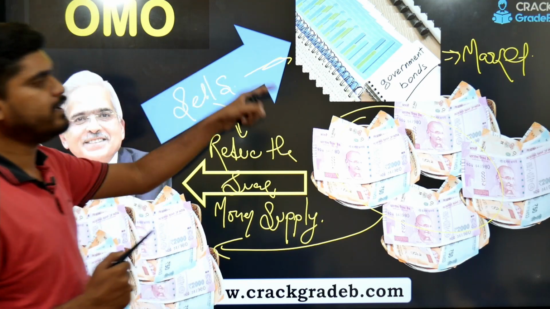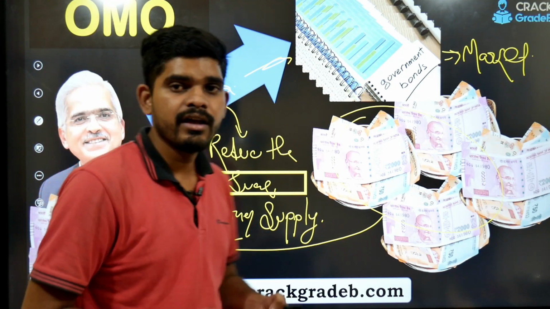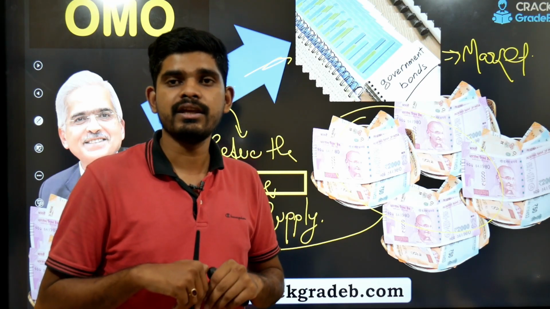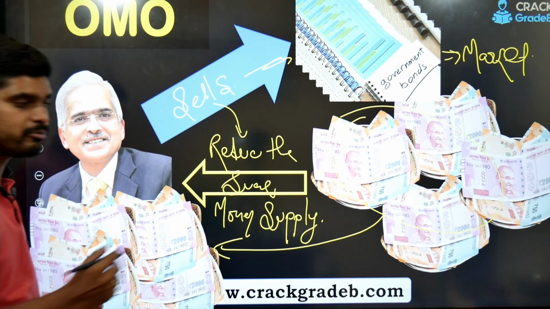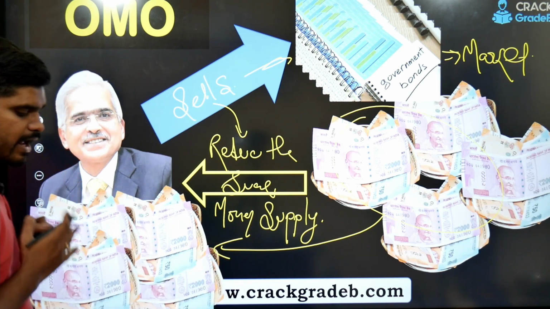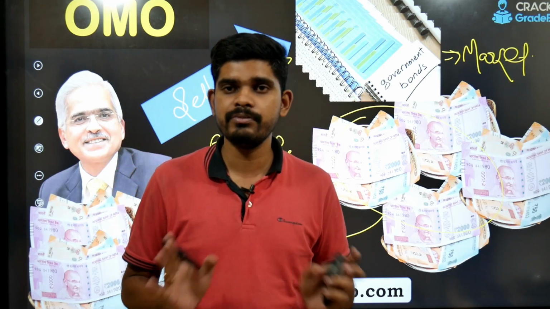So when RBI is selling the government bond, that means RBI is sucking the liquidity from the market, or it is reducing the money supply. It is bringing the cash to RBI's disposal from the market. I hope this is clear.